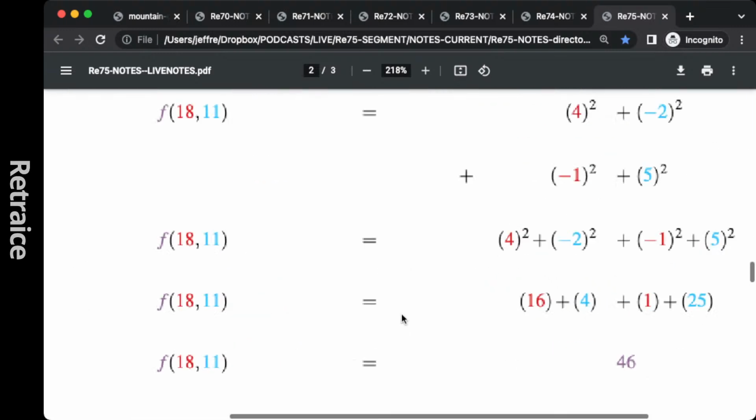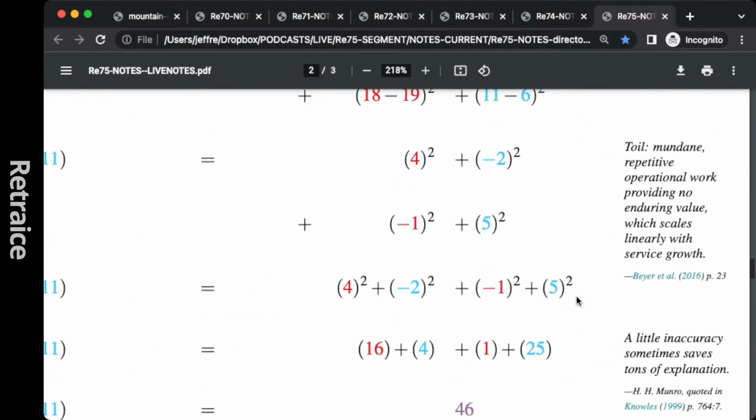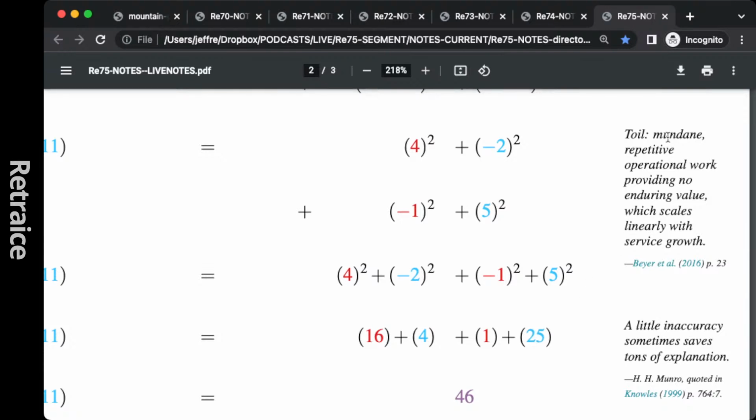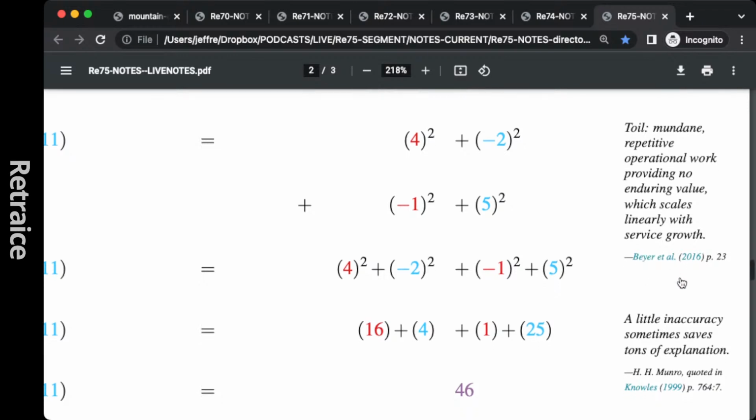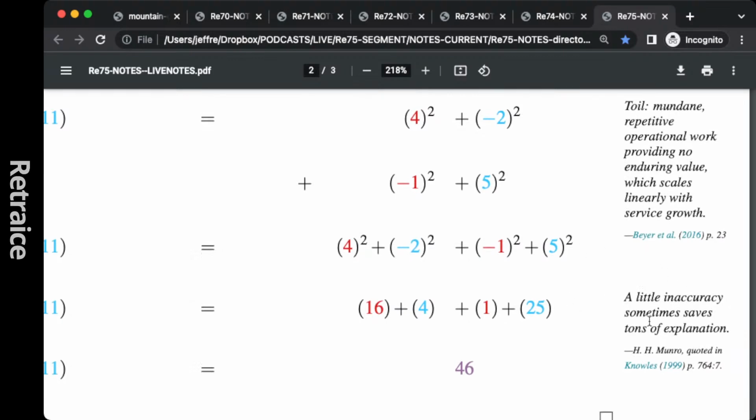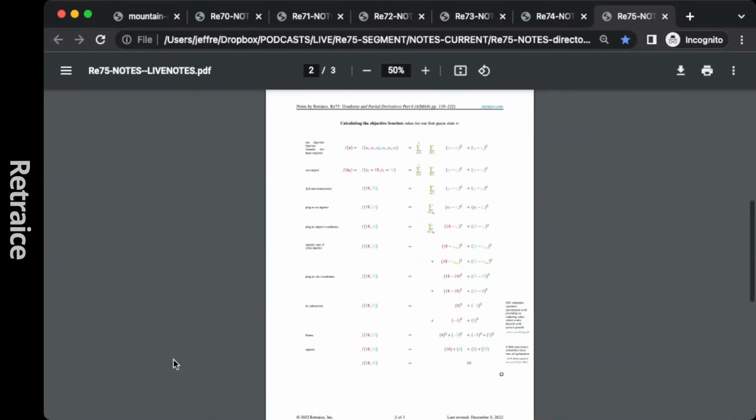But okay, listen, I put these little notes here at the end. I'm starting to get into margin notes because they're useful sometimes. Toil: mundane, repetitive, operational work providing no enduring value, which scales linearly with service growth. That's from Site Reliability Engineering, Beyer et al. And then I was looking in a quotes book for something about explanation. A little inaccuracy sometimes saves tons of explanation. That's from H.H. Munro, who wrote under the pseudonym Saki, a Scottish novelist, I think.